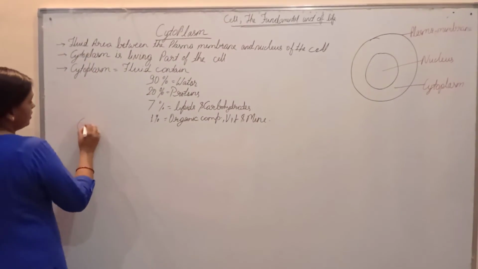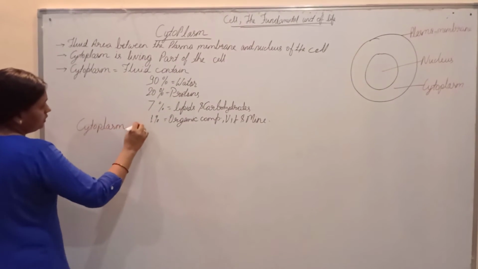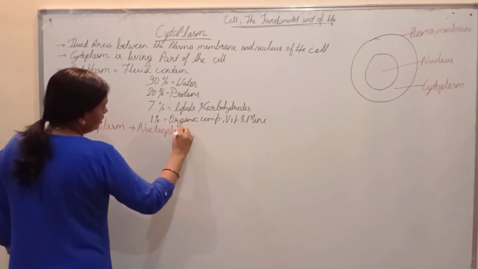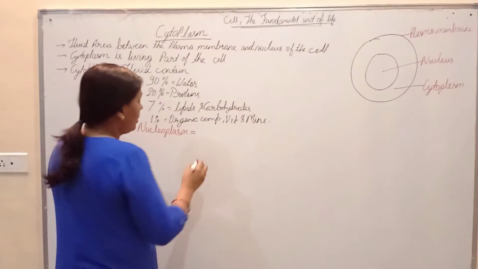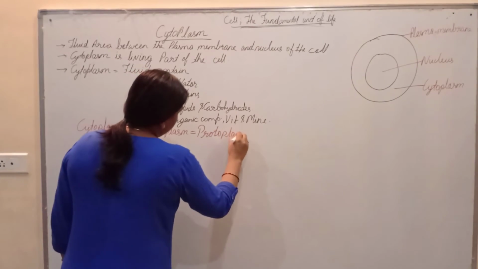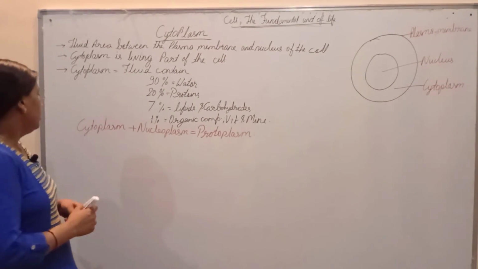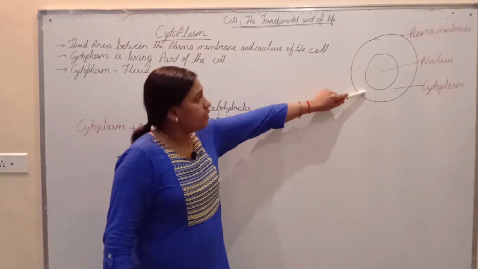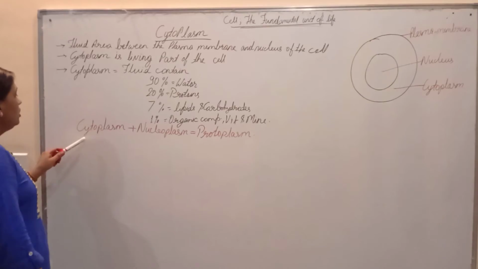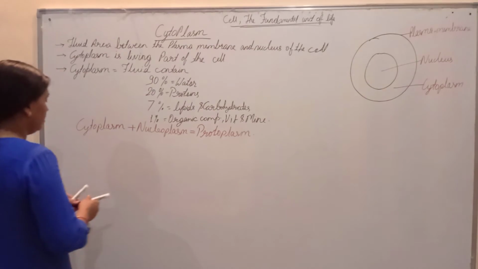Also, the cytoplasm combines with nucleoplasm. It gives rise to protoplasm. Protoplasm is collectively cytoplasm and nucleoplasm. As we saw in this diagram, this is the cytoplasm and the fluid part of the nucleus is called nucleoplasm. So, cytoplasm and nucleoplasm collectively form protoplasm of the cell.